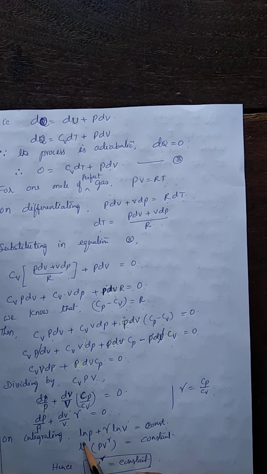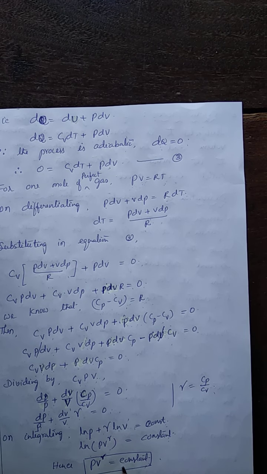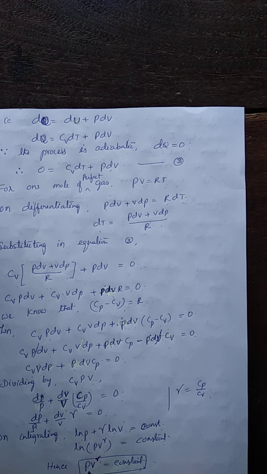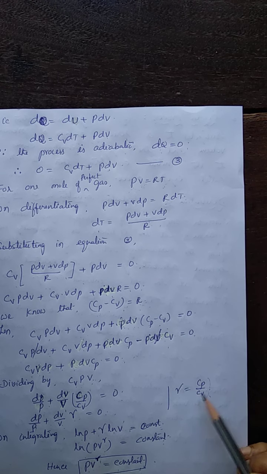And you know that log A plus log B is log of AB. So you get ln of P V power gamma equal to constant, which means P V power gamma is a constant. And this is the expression for an adiabatic process. This is how we get the equation P V power gamma equals constant. What is gamma? The ratio of the two specific heats, Cp by Cv. With this, I stop here.